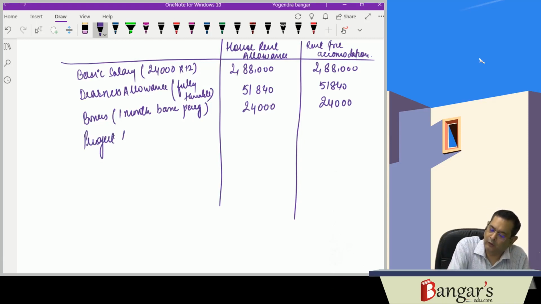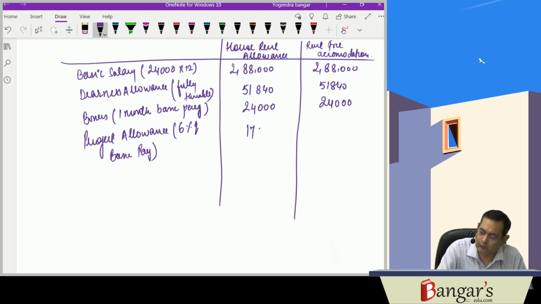Project allowance is also fully taxable. 6% of basic pay. 2,88,000 into 6%. 17,280.